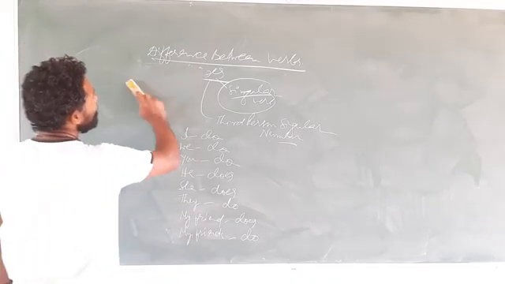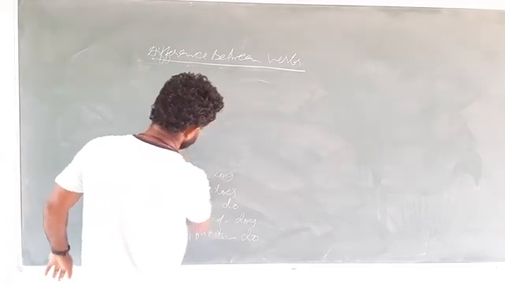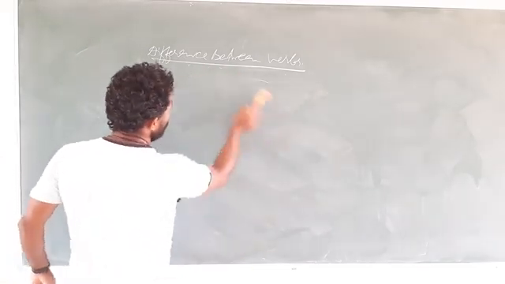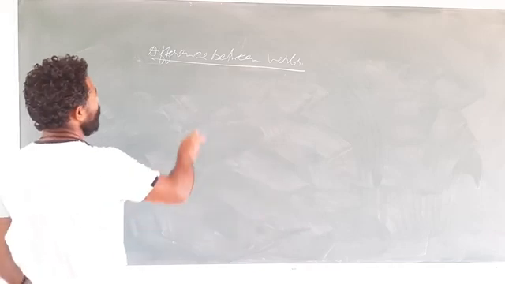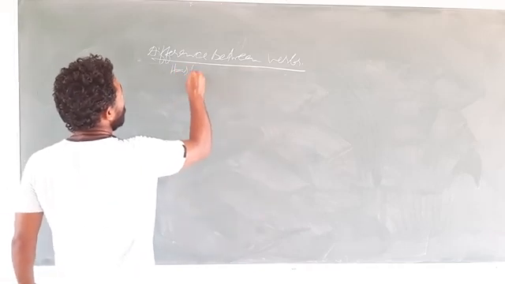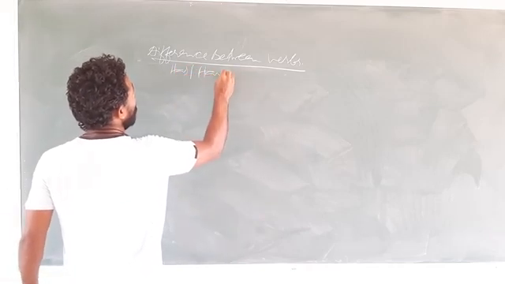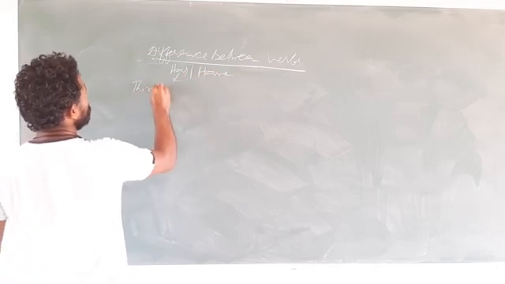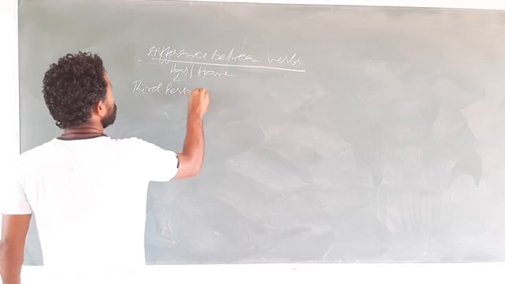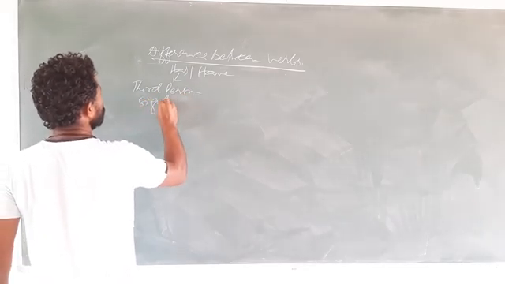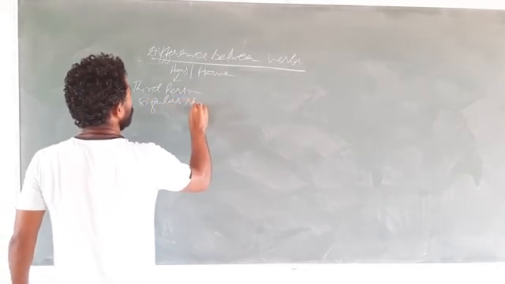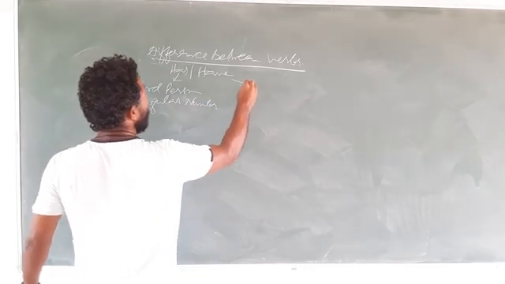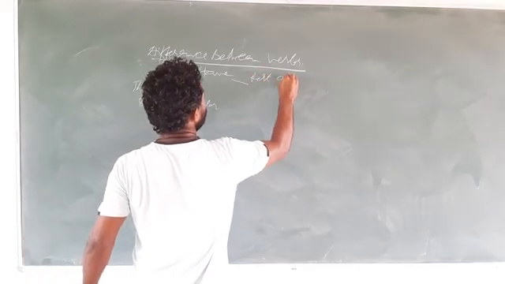Now let us see was and were, or let us see first has and have, because all will come in present tense. Has and have. So has is used with third person singular number and have with the rest.